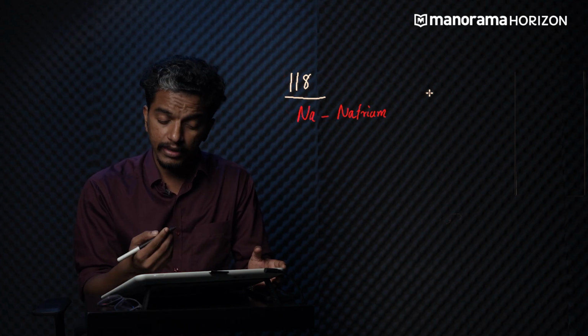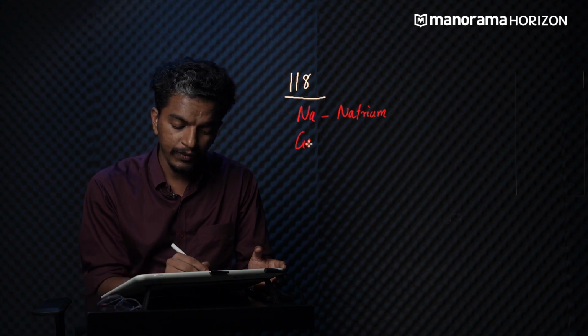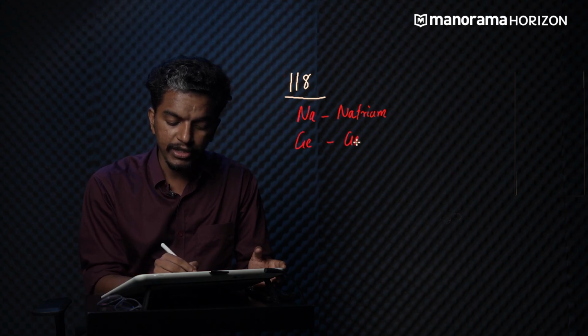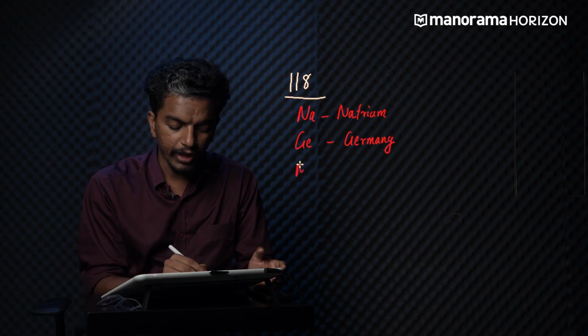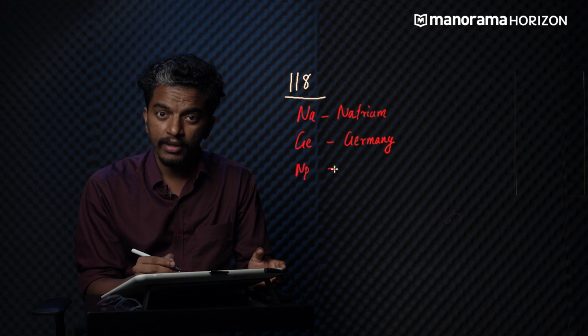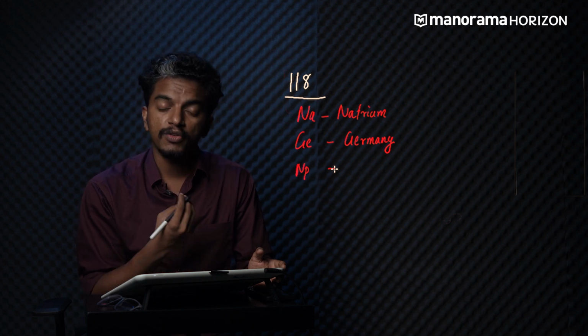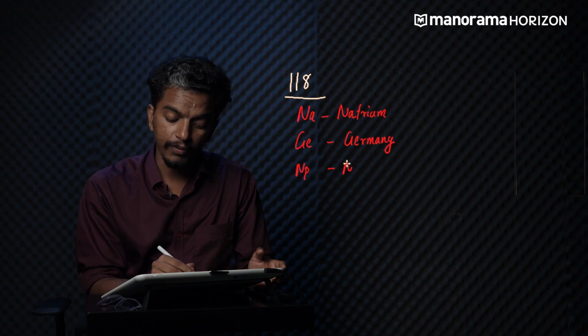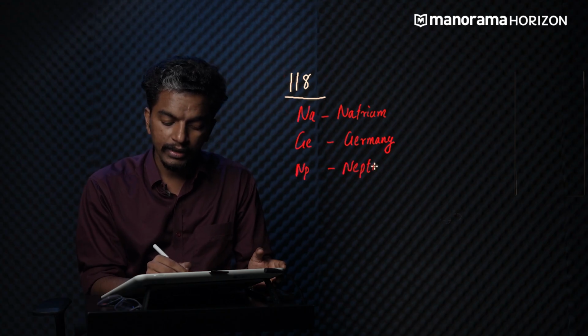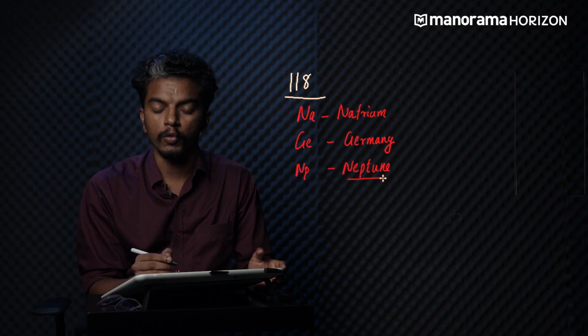Let's take another example: germanium. It comes from the name Germany, which, as you already know, is the name of a country. Then what about neptunium? You already know that there are 8 planets which revolve around the sun, and Neptune is one among them. So the name neptunium is derived from the planet Neptune.